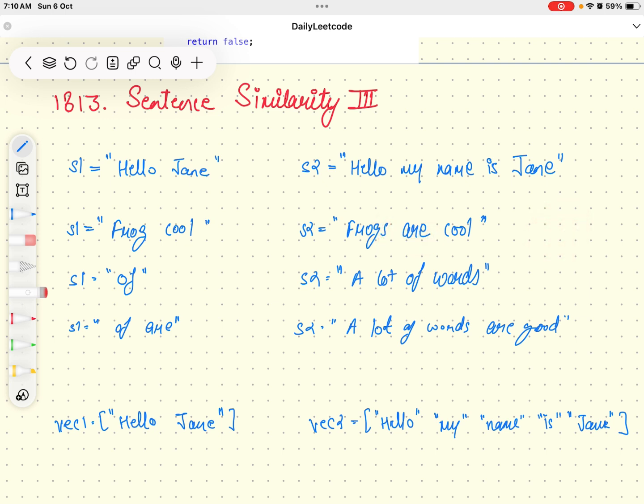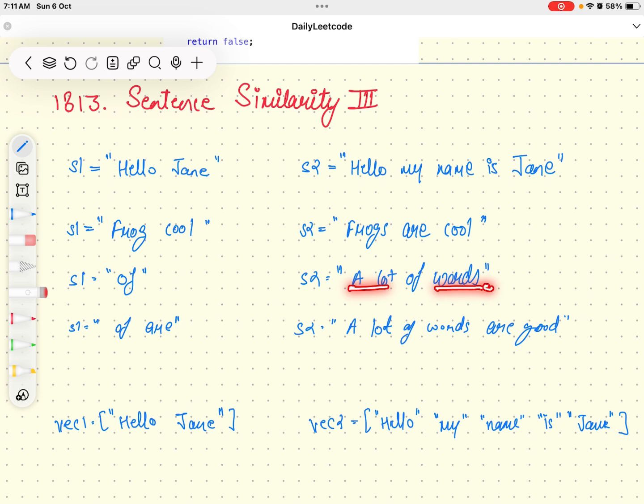Again we are given "of", so we can add "a lot" as well as "words" over here, but we are only allowed to insert one sentence, and "a lot" and "words" do not start and end with a space.